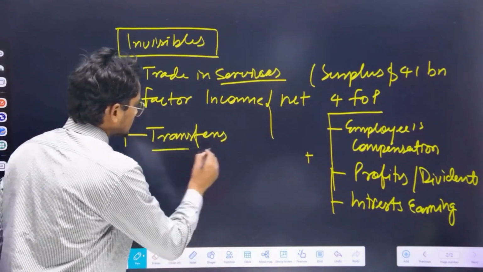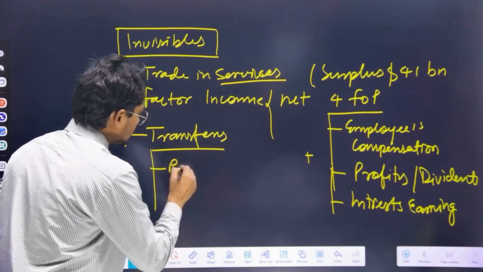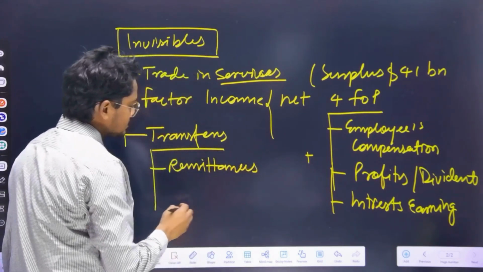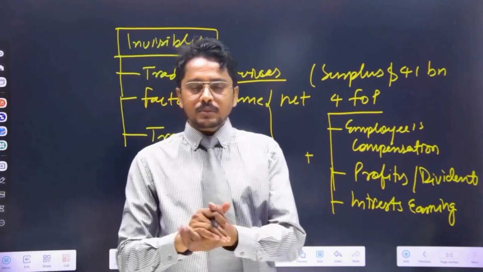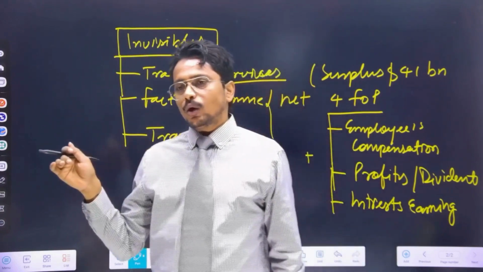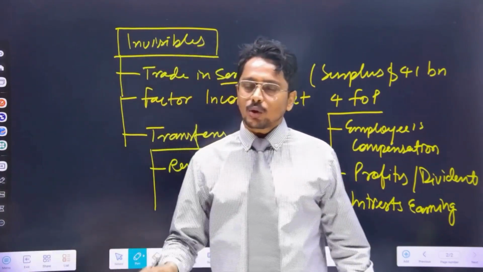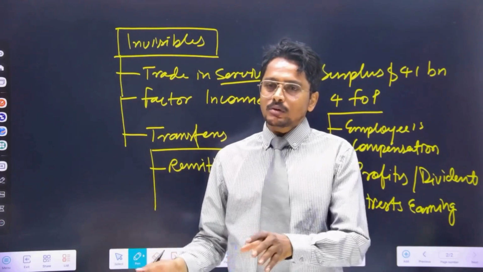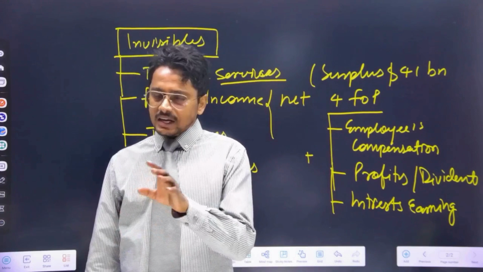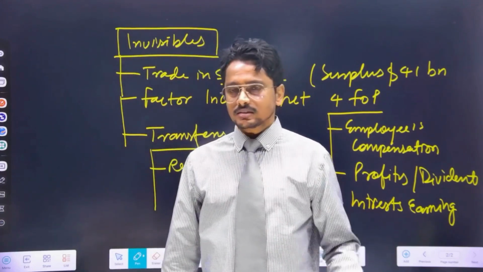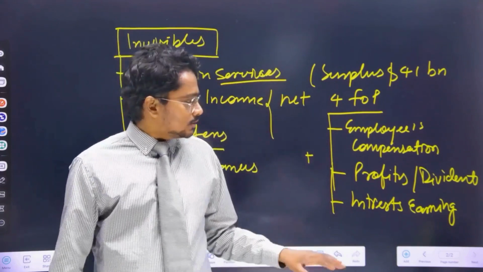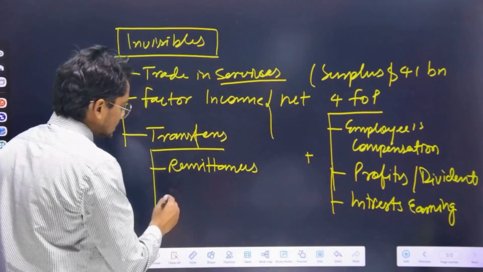And transfers can be either in the form of remittances. What are remittances? For example, Priyanka Chopra living in LA is sending on a monthly, quarterly or annual basis some amount for survival, living, house rent, food, or anything medical to her parents, sister, brother, or anybody in India. So that will come under remittances.